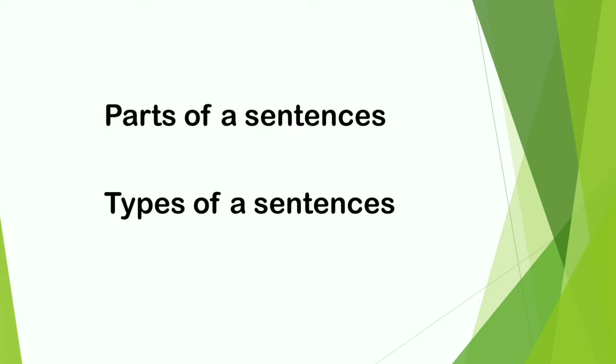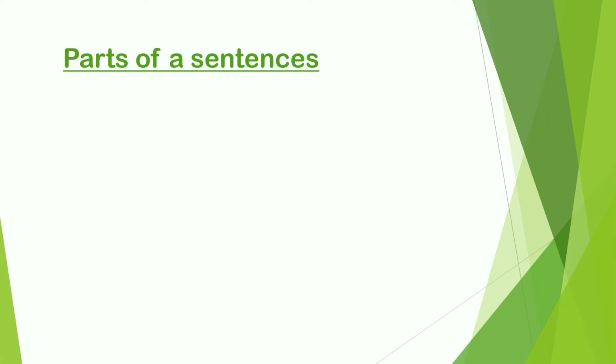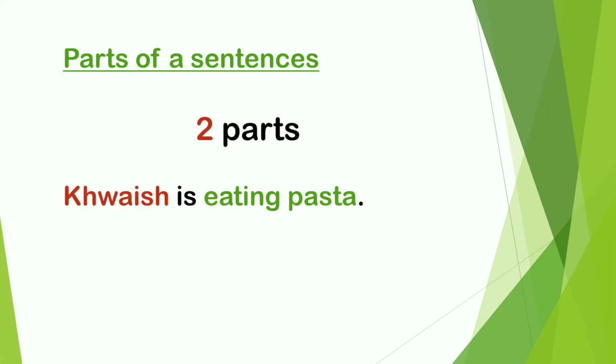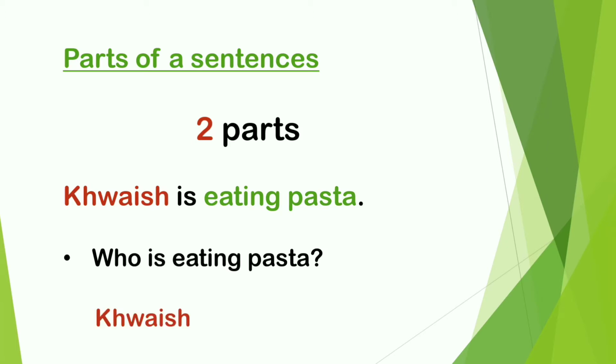Okay, let's get started. Parts of a sentence. Every sentence typically has two parts. Let's look at the first sentence: Chris is eating pasta. Let's divide it into two parts. There is a girl who is eating pasta. What question can you form for this sentence? You could say, who is eating pasta? And the answer would be, Chris is eating pasta.